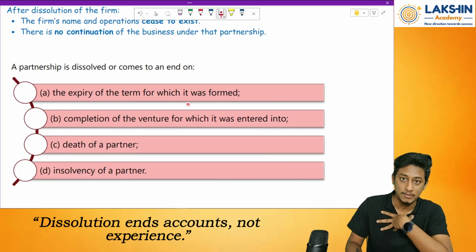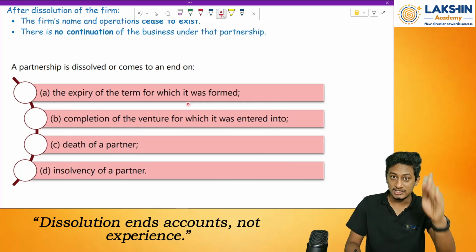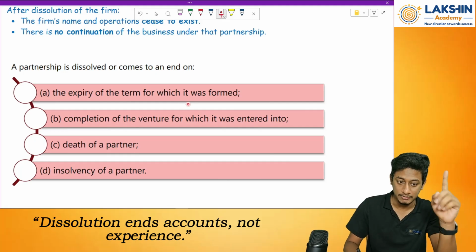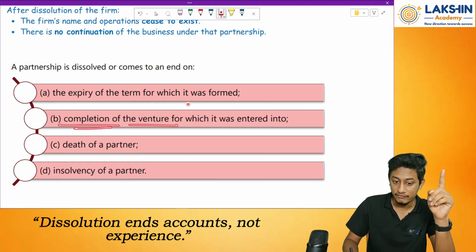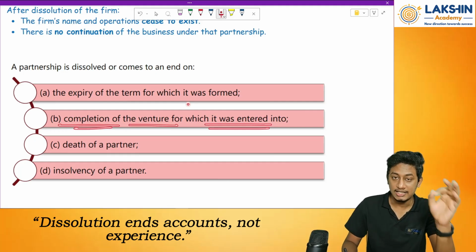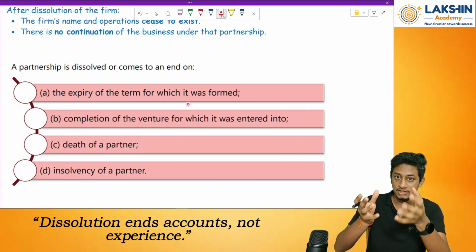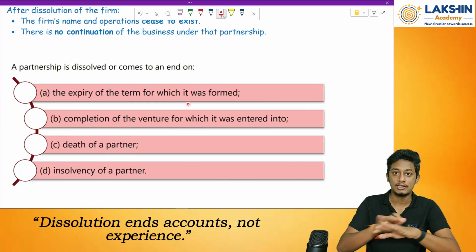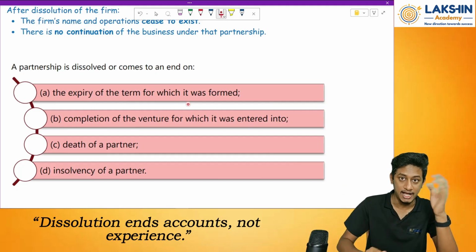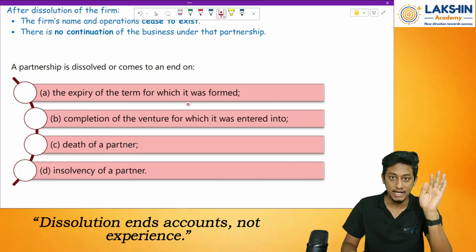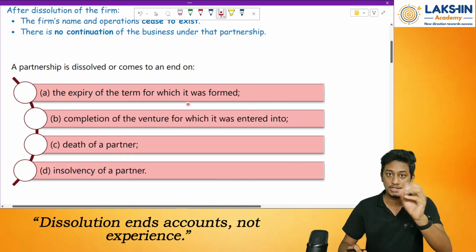Let us say I have opened a partnership firm for 5 years. So once the 5 years are done, I will close down my partnership. This is case number one. Then case number two: completion of venture for which it was entered. Let us say I have thought to extract some minerals from the earth. So once all the minerals are extracted, I close down my partnership, because as per the partnership deed, I have mentioned that once the activity whatever I am undertaking comes to an end, I will close my partnership. So that's what I have done now.